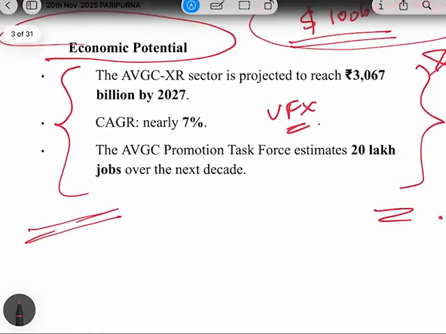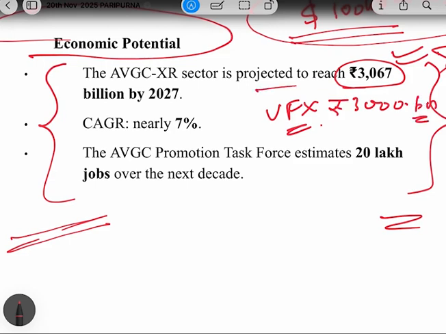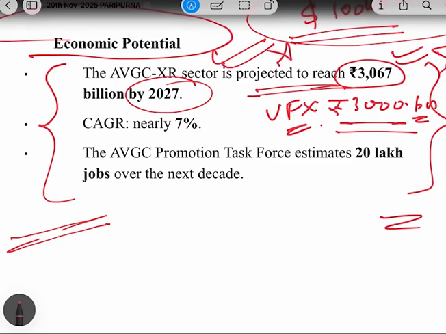The first point is that you don't need to remember this complex data. If you can simplify, you can easily write about 3,000 billion. So you can write that this sector is projected to reach around $3,000 billion by 2027. Please note this very important point.